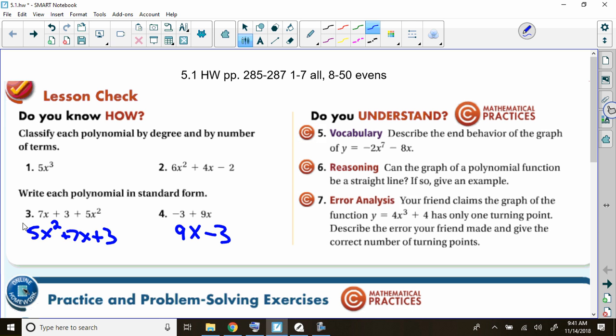Excellent. Number 5, the vocabulary, it says describe the end behavior. If we look at the leading coefficient of number 5, the leading coefficient is negative. Doesn't matter that it's 2, it's negative. So on the right side of this, the graph's going to be heading down. And on the left side, if we look at the degree's 7, which is odd, and because it's odd, it's going to do the opposite thing on the end. So the end behavior is, it's up dog. Yeah, nice, good, awesome.